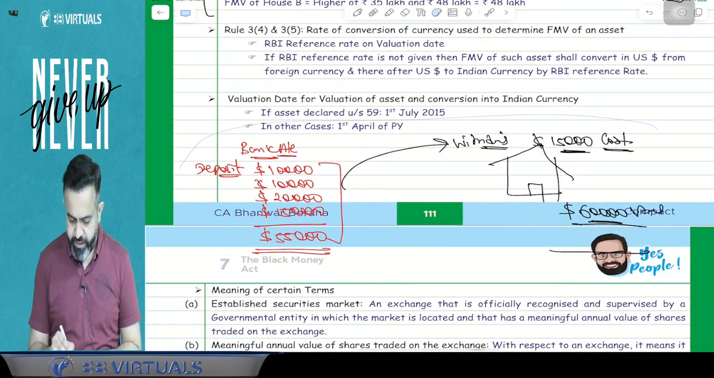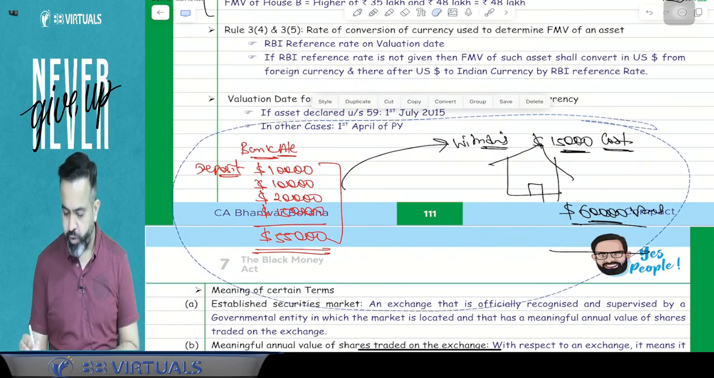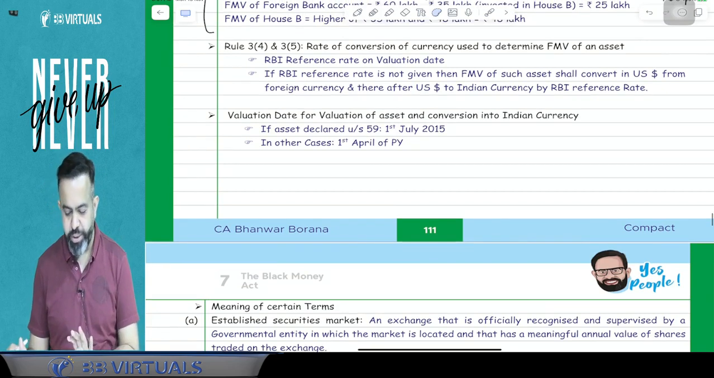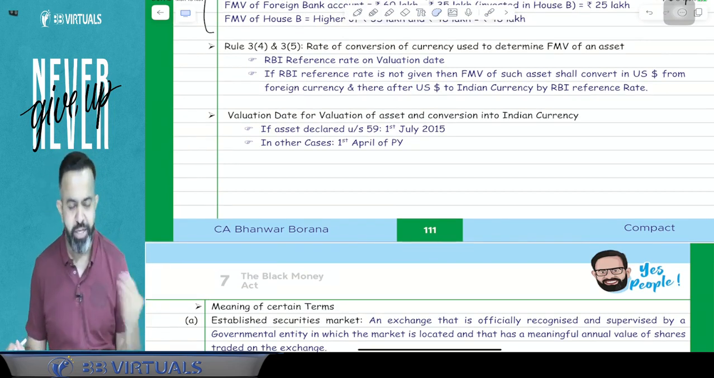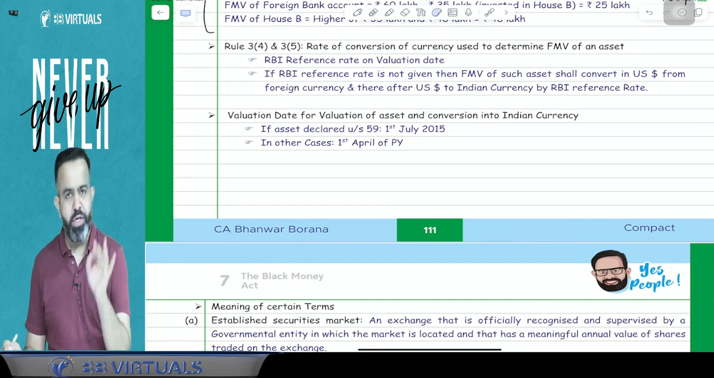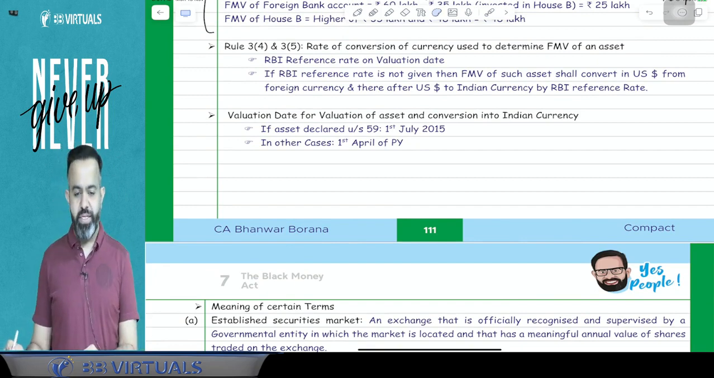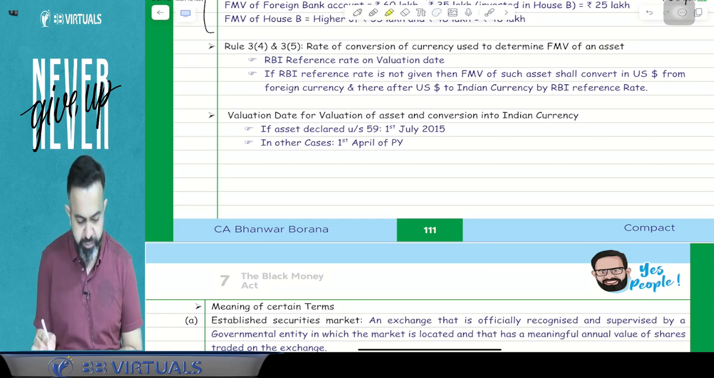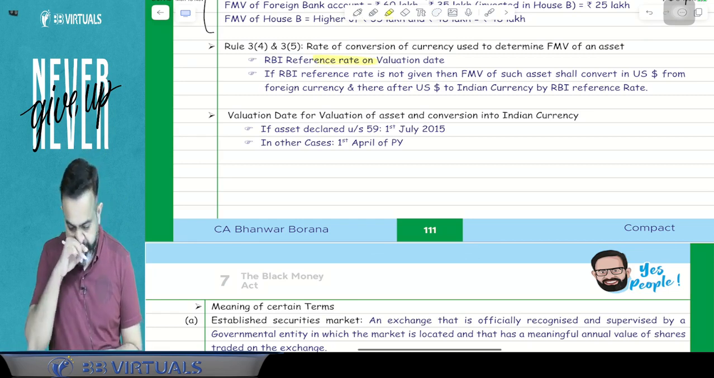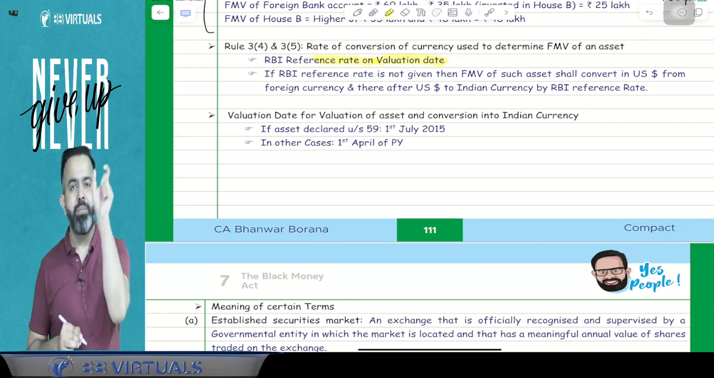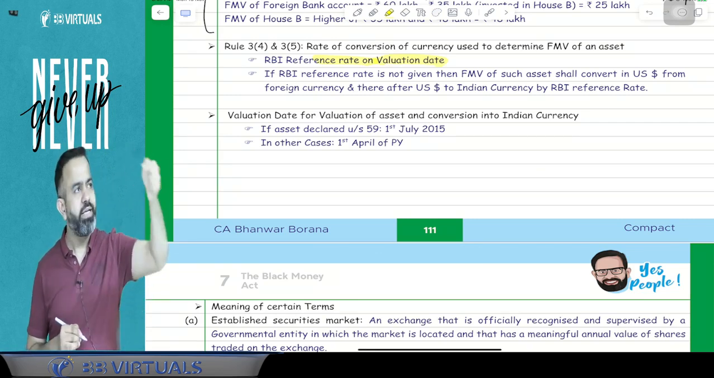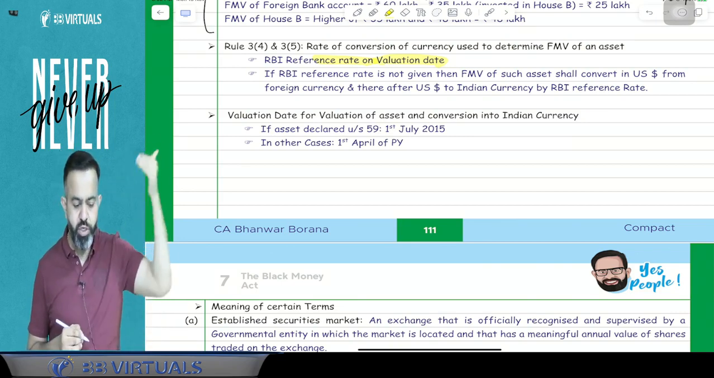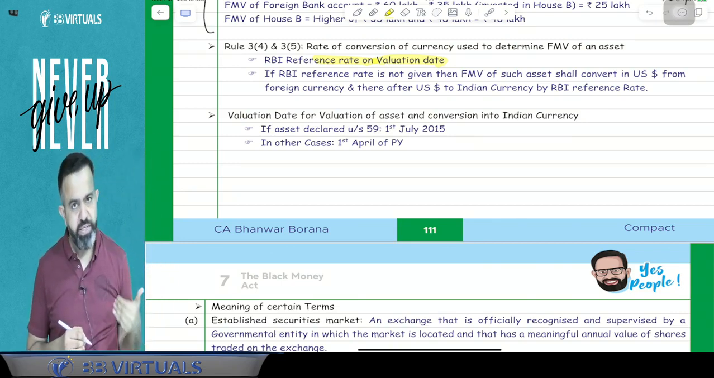Now guys, suppose for an example, this asset value is in foreign currency, then how to convert it into Indian currency? On the valuation date, if the asset value is in foreign currency, how will we convert it into Indian currency? We have to take the RBI reference rate on the valuation date. Suppose if it is in dollars, then the RBI reference rate from dollar to rupees. If it is in UK pounds, then UK pound to rupees. So we will take the RBI reference rate.